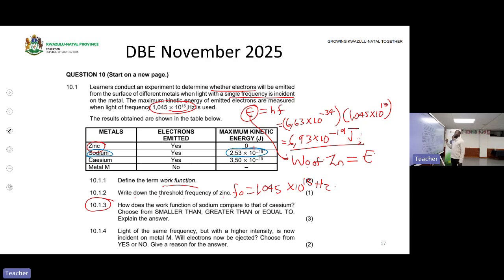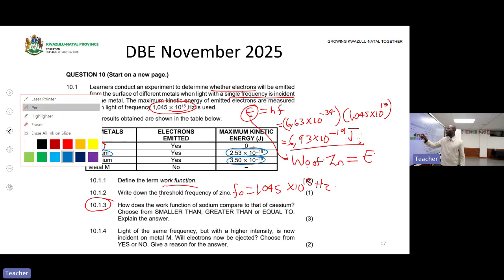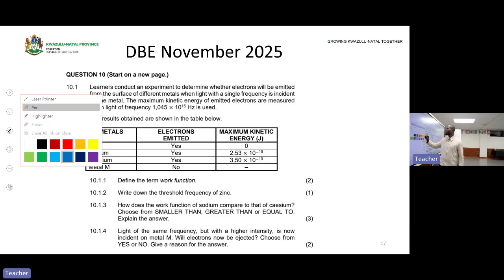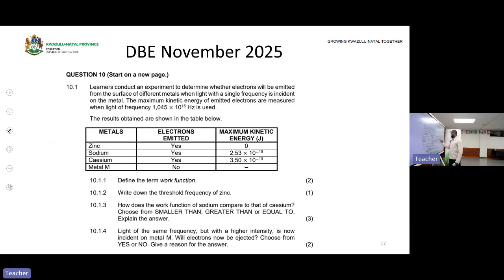Look, they give you kinetic energies, but they want you to conclude about what? The work function, for sodium and potassium. Remember, they want you to explain, so you are not making calculations. You are making an explanation.